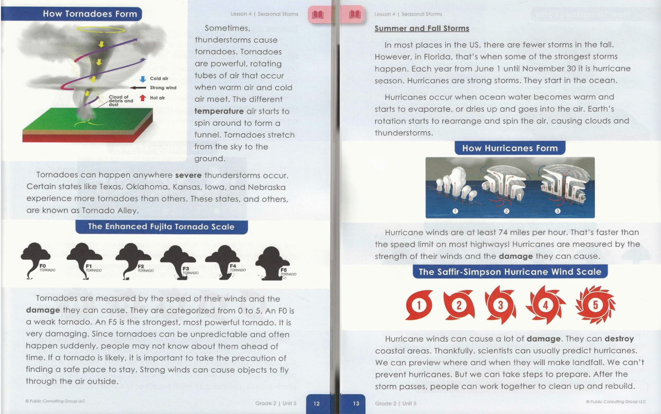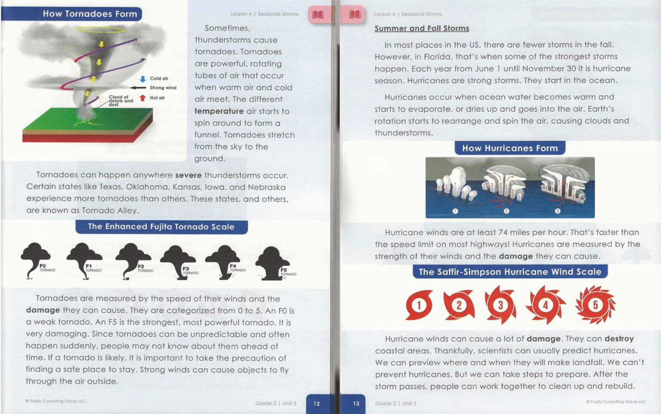Hurricane winds are at least 74 miles per hour. That's faster than the speed limit on most highways. Hurricanes are measured by the strength of their winds and the damage they can cause. The Saffir-Simpson Hurricane Wind Scale, Category 1 to Category 5.